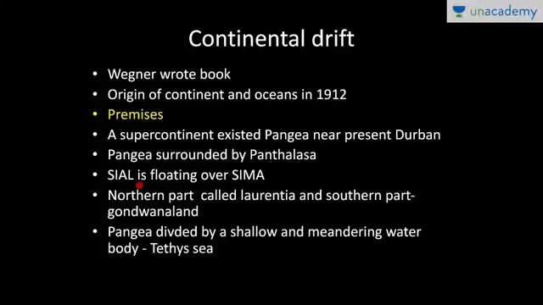Right. The next premise in Alfred Wegener's theory was that Sial is floating over Sima, and the next one is that the northern part was called Laurentia and the southern part was known as Gondwana. We'll be discussing the different stages in the next few slides. Pangaea was divided into these northern and southern parts, and the intervening space was filled by a shallow and meandering water body known as Tethys Sea.